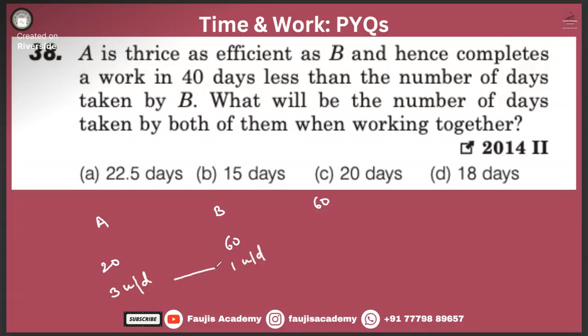Is A 3x efficient? Yes, 3x efficient. This was just a random number that I thought in my mind, and it happened to be correct. You will also get this in tuition, but for this you need to practice. I'm no God. Had I been God, I would have been nothing, why sit over here in front of you? So we see that A is 3x, and both A and B together do 4 per day, so we divide by 4. What is your answer? 15.